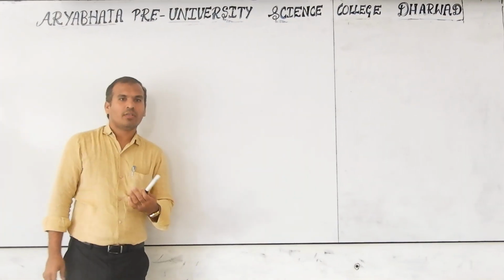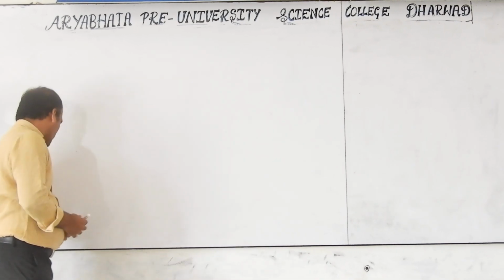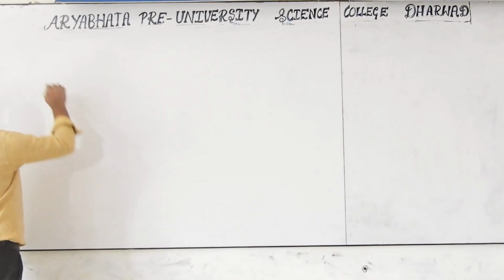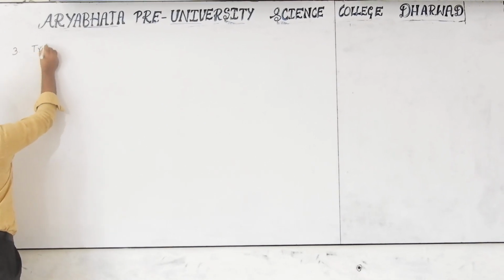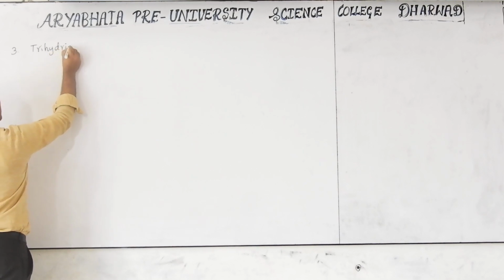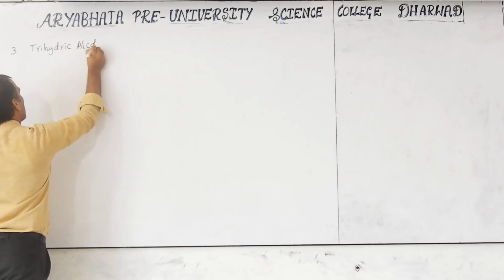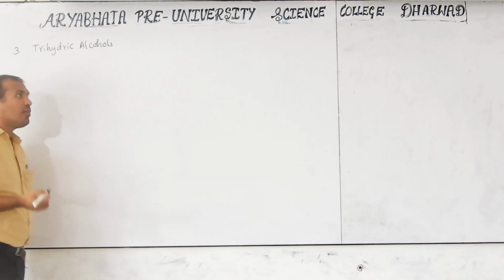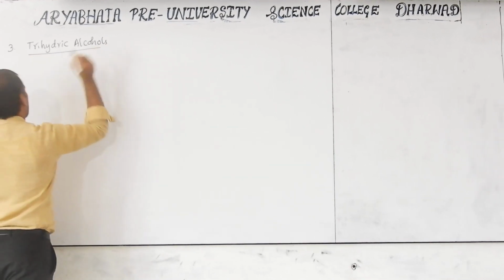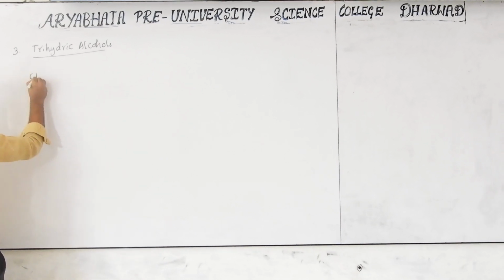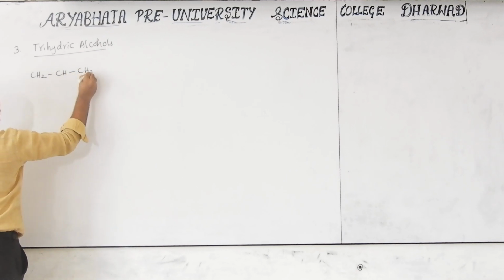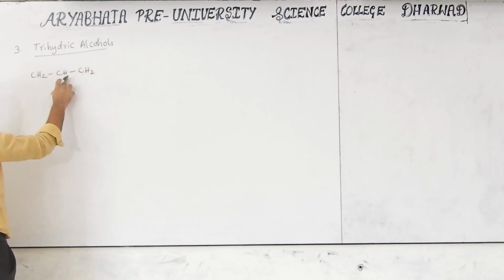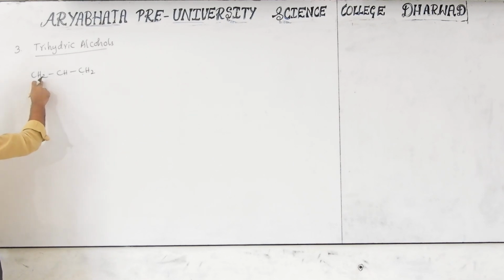Students, welcome to this continuation class for alcohols and phenols. Now I am discussing the trihydric alcohols, that is the third type. Trihydric alcohols, phenols are also included. So now consider one example here: CH2, CH2. Here actually CH3, here CH2, here CH3 in the hydrocarbon. One hydrogen is replaced with the hydroxy group.